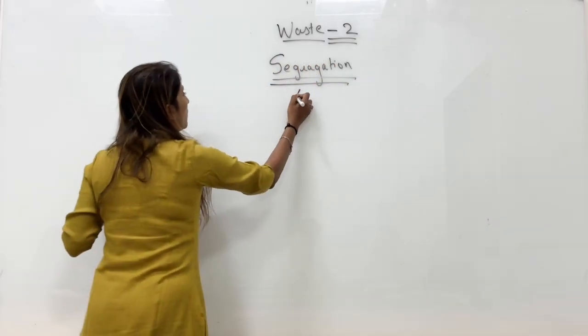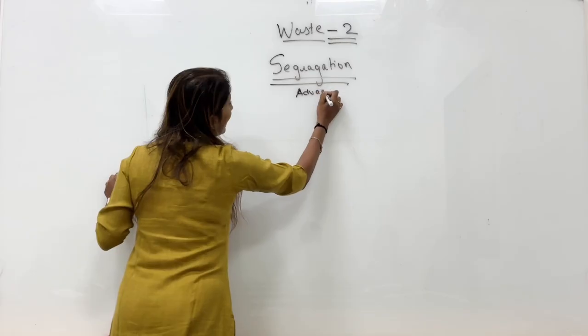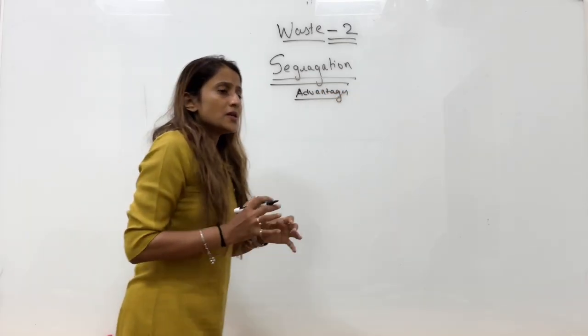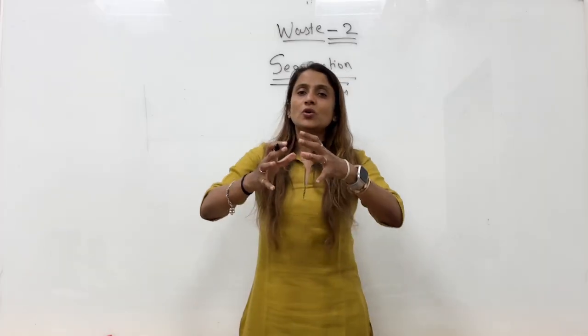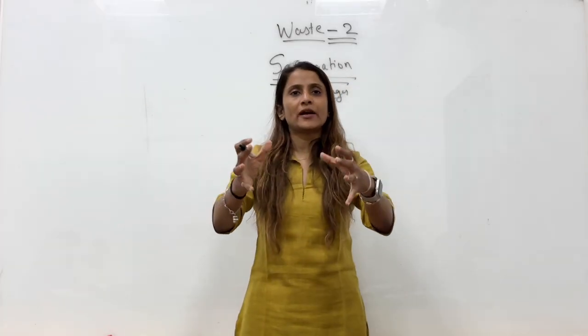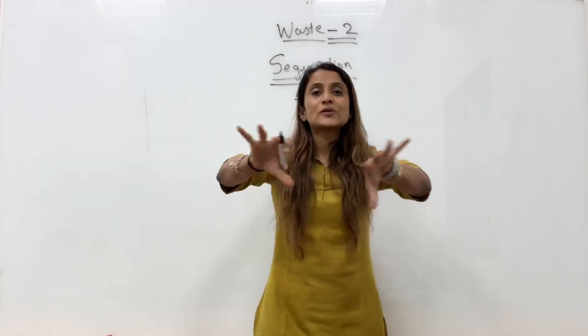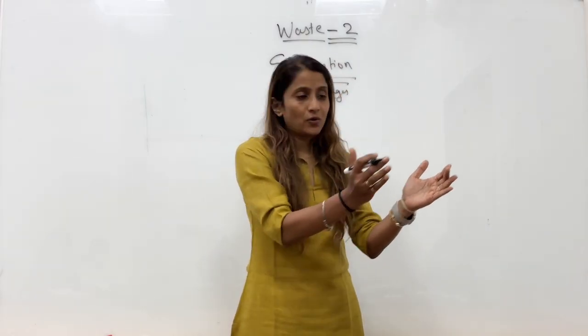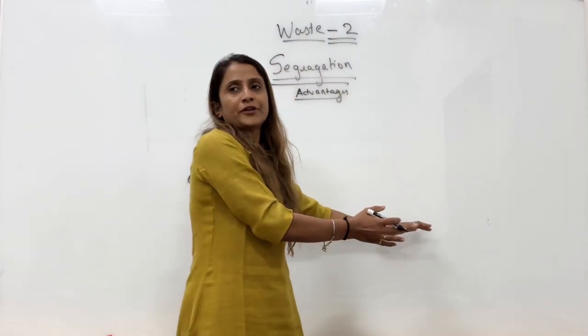Now, what are the advantages of segregation? Earlier, before segregation, you had a big heap of waste which you had to handle. But once you segregated, now at a time you have to handle a very small quantity. Okay, this is biodegradable, let's put it for decomposing.